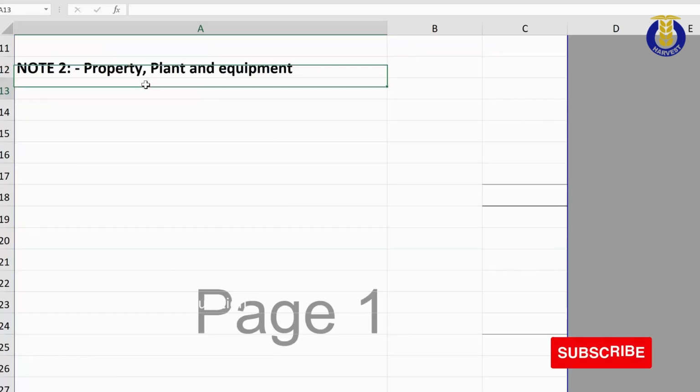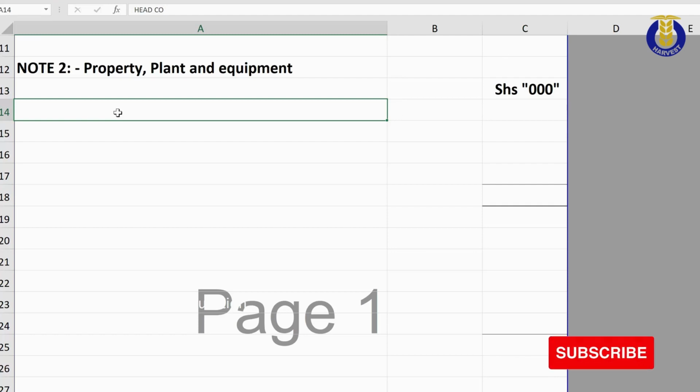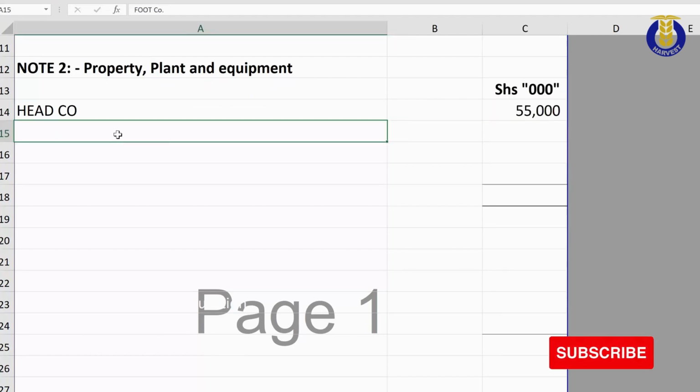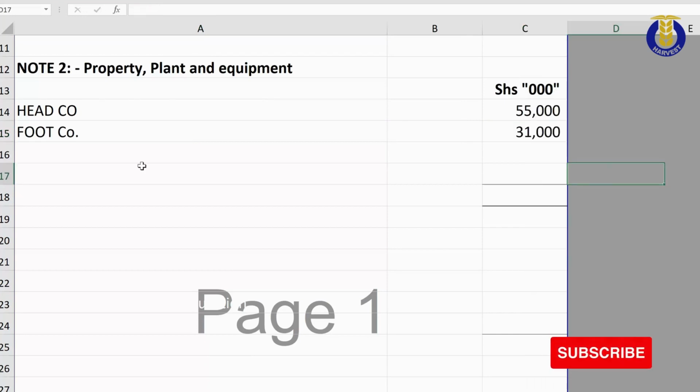So to the notes, we shall follow the consolidation procedures, and according to them, we are supposed to add the property, plant and equipment of the parent, head company, which is 55 million, to that of the subsidiary, which is 31 million.